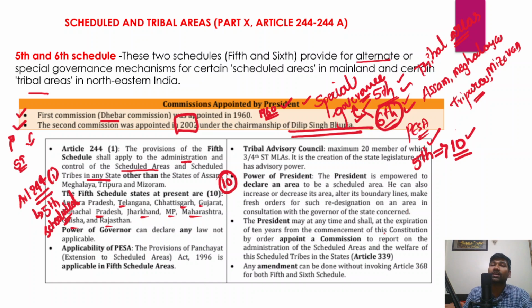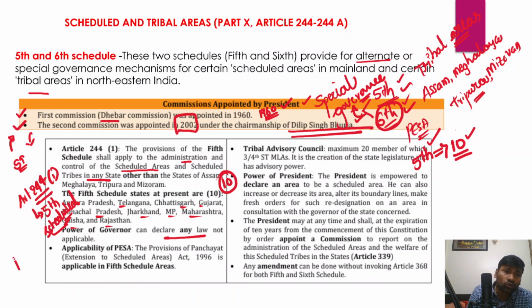And the governor in these states also has some special powers with respect to the scheduled areas. So what are the powers that the governor has with respect to the scheduled areas? The governor can declare that any law is not applicable to these scheduled areas. That is the kind of power which has been given to the governor, whether it is a law made by the state legislature or a law made by the parliament.